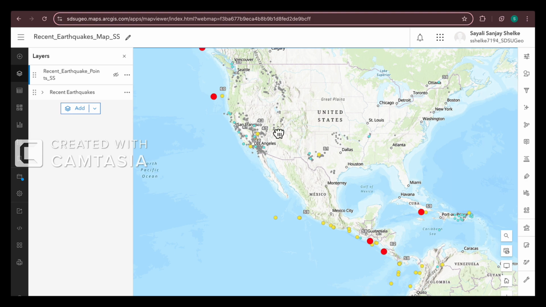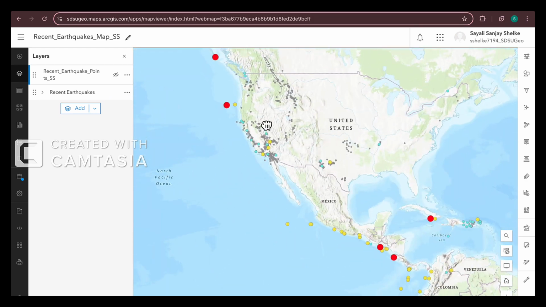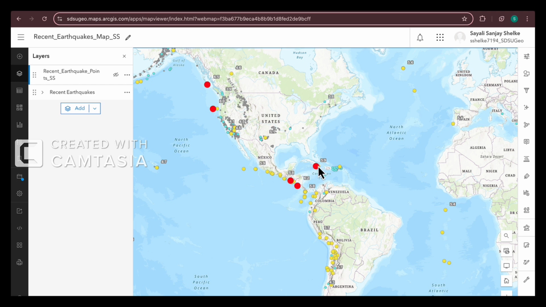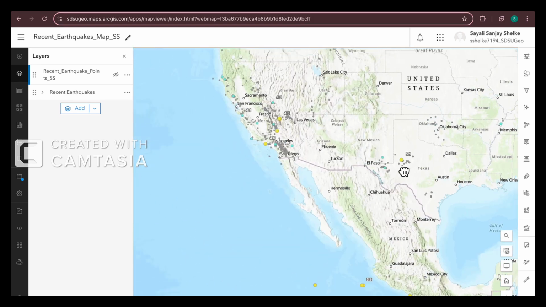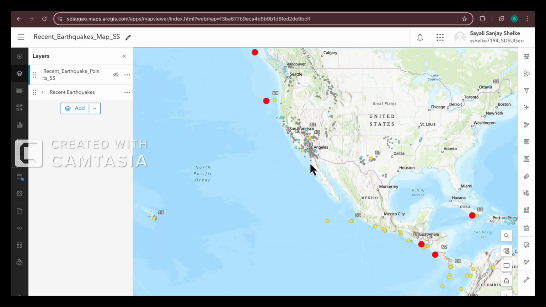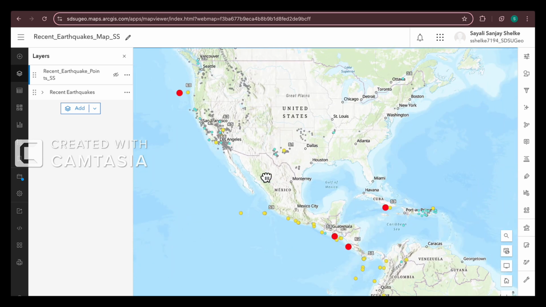These are different recent earthquake points with their magnitude. The red ones you see have the highest magnitude. The gray ones have the lowest magnitude, and then it increases through blue, yellow, and red.